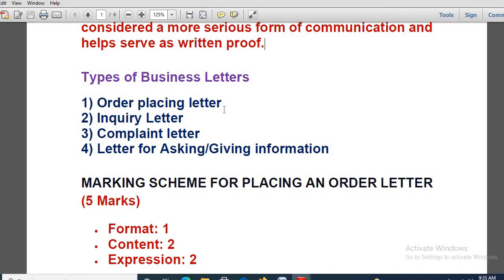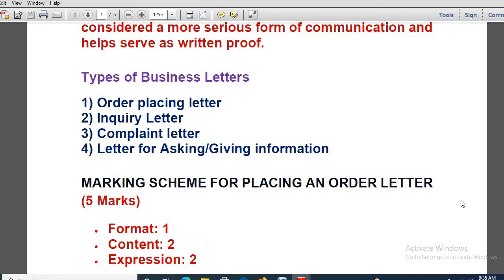Now, types of business letter. Order placing letter, this one I will be discussing with you. There is a complaint letter also, inquiry letter also, letter for asking or giving information. These things I will be discussing later. So order placing letter, that is placing an order, is the topic from business letter that I will be discussing with all of you in the class.